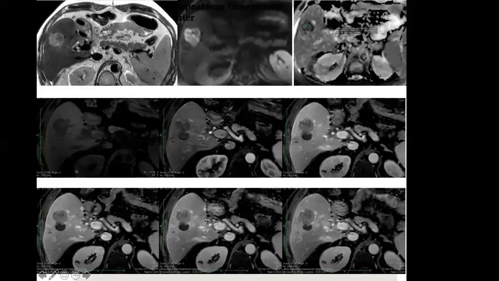However, he was lost to follow-up, only came after 3 months with this large mass. So now we can see that this is showing strong diffusion hyperintensity and even dark signal on ADC map. On post-contrast images also, there is a significant enhancement in the late arterial phase with washout and a capsular kind of enhancement. So this is now a case of classical recurrent HCC.